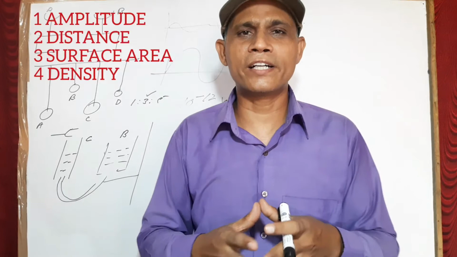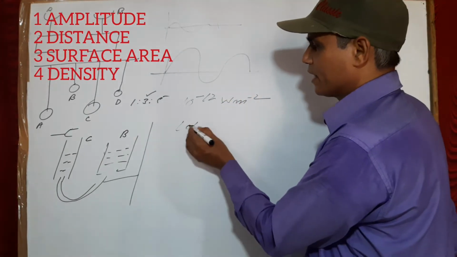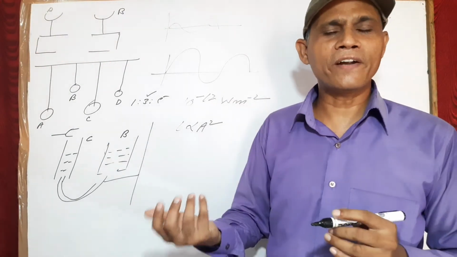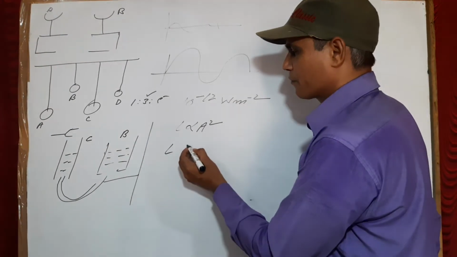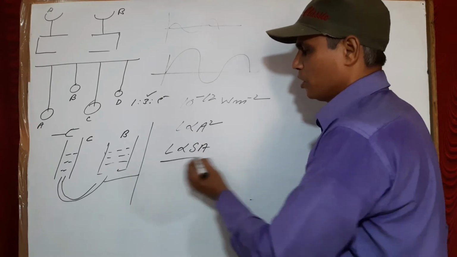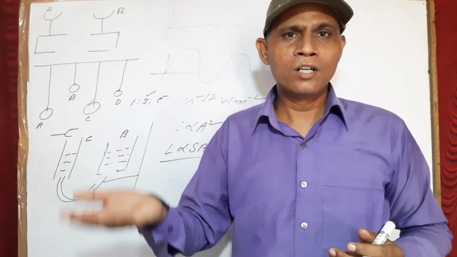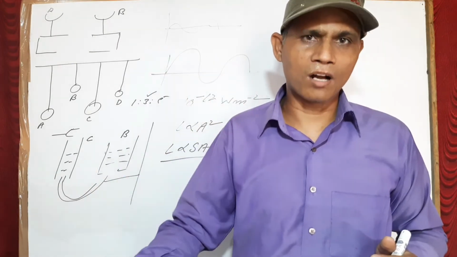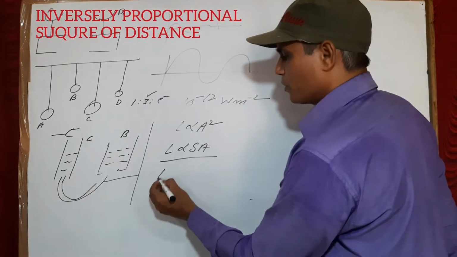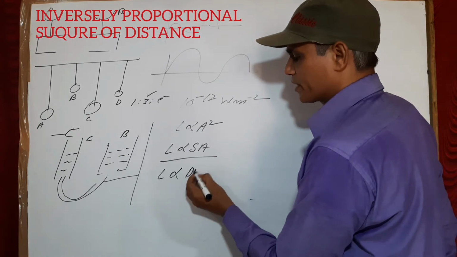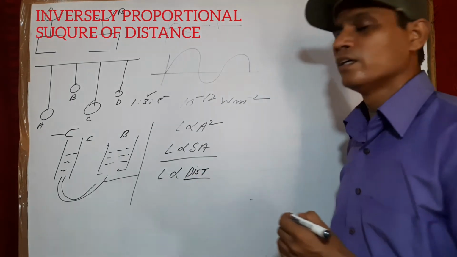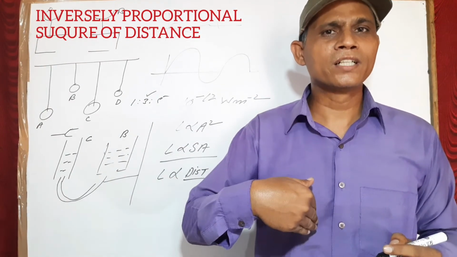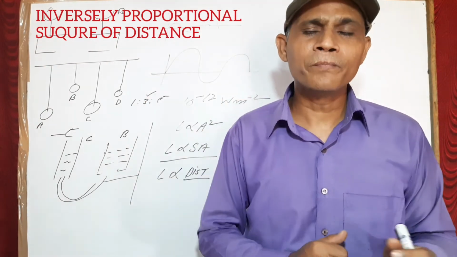The first factor I have already discussed with you. Loudness is directly proportional to the square of the amplitude. Second factor is that loudness depends upon the surface area. The more the surface area, the more energy will be transferred and hence the louder the sound. Next, loudness is inversely related to the distance of the source from the listener. The more the distance, the less the loudness.